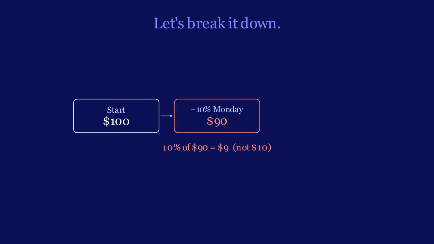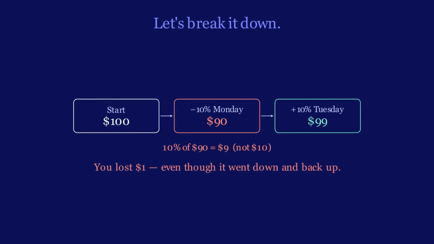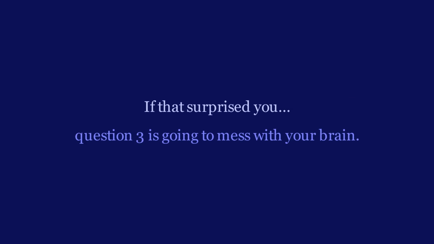Imagine the stock starts at $100. A 10% drop takes it to $90, but 10% of 90 is only $9. So the new price is $99, not $100. You lost money, even though it went down and back up. If that surprised you, question 3 is going to mess with your brain.